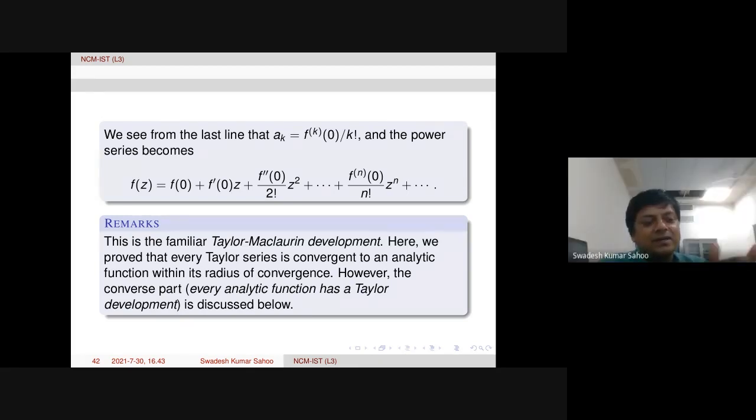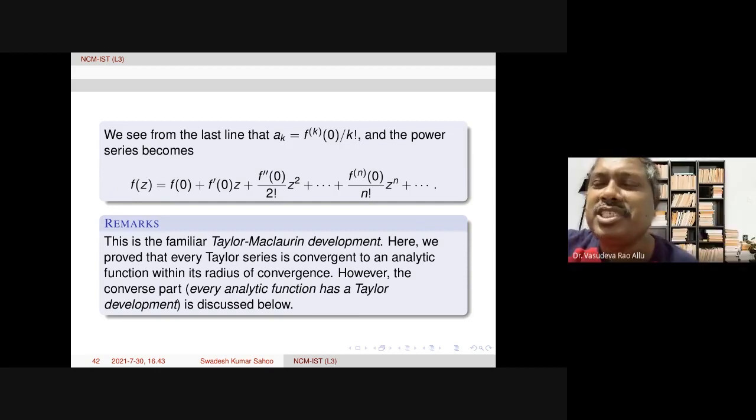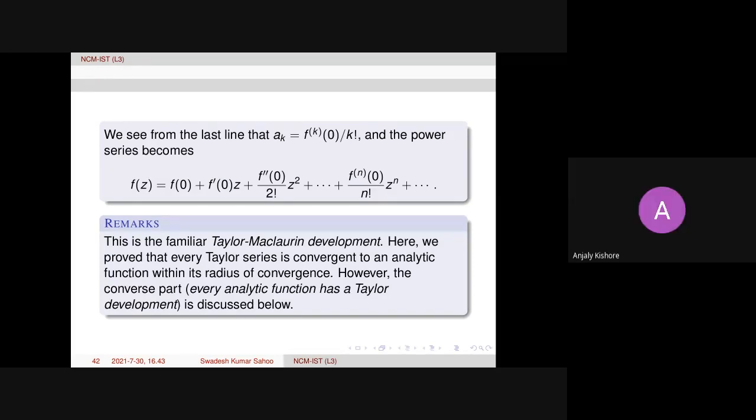No. See, these are very familiar, very basic: absolute convergence implies convergence. Yes, sir, we have learned. Take an example: summation n equals 1 to infinity, minus 1 power n by n. Yes, sir. In real analysis, it is okay for me.